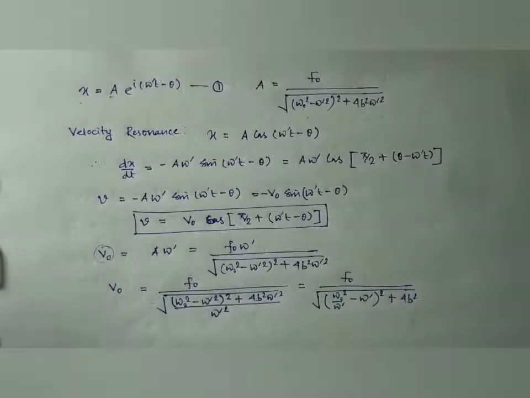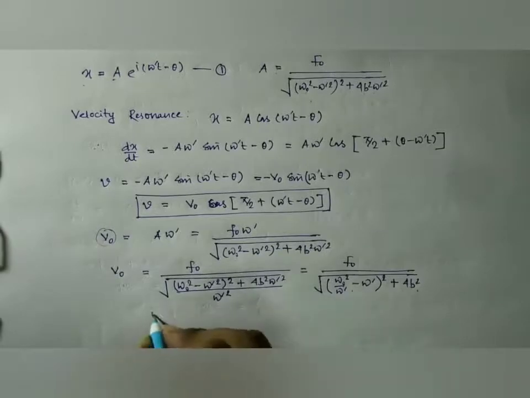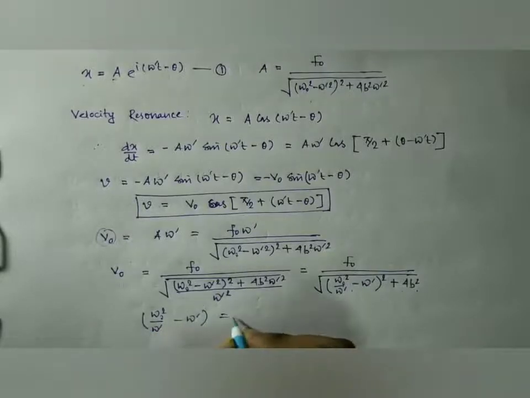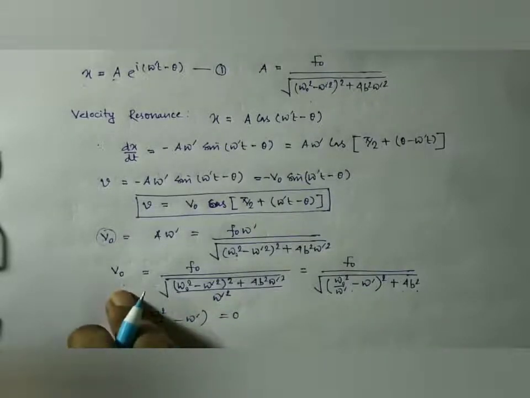So now from here we can see that this term is constant. So the velocity amplitude will be maximum when this term is 0, that is, omega 0 square by omega prime minus omega prime should be 0 for having the maximum amplitude.